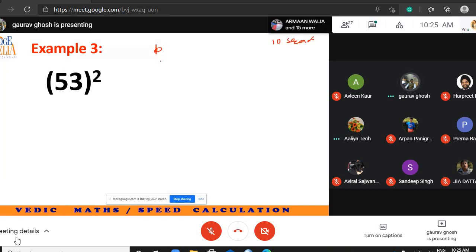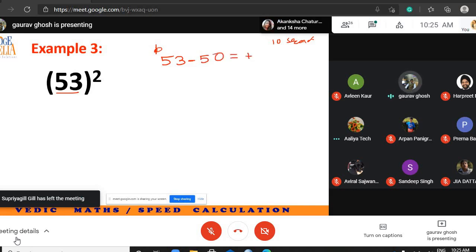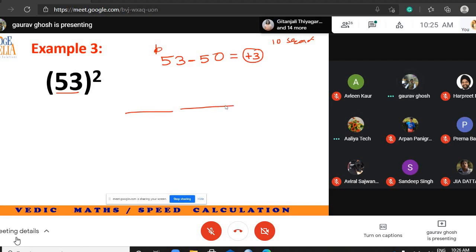I will help you. You saw the number is 53. First find the intermediate answer. From 53 we subtract 50. This time we get plus 3. So from plus 3, how do we reach the answer?